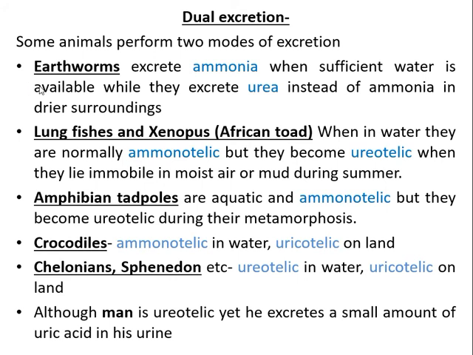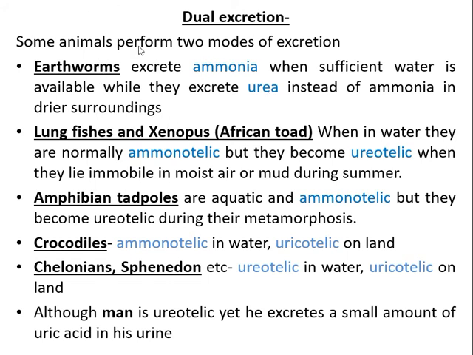Whereas when it is a sunny day, that means when there is not enough water available, they will eliminate urea. So they can show both ammonotelism and ureotelism depending upon the surrounding environment. In a rainy day, they are seen to be ammonotelic, whereas on a sunny day, they are seen to be ureotelic. So that is what is called dual excretion. You cannot say them exclusively ammonotelic or exclusively ureotelic.